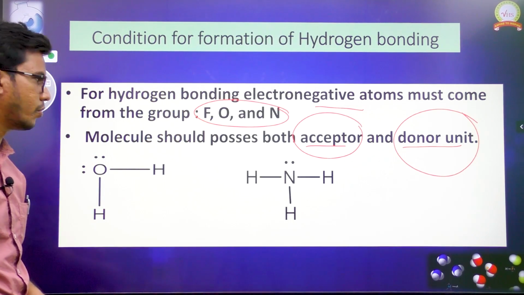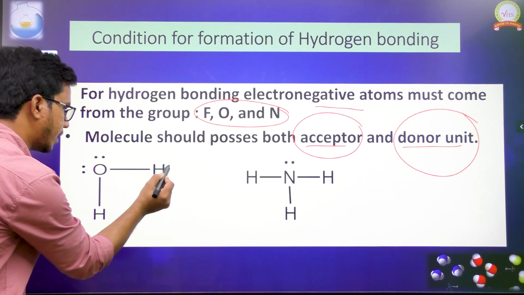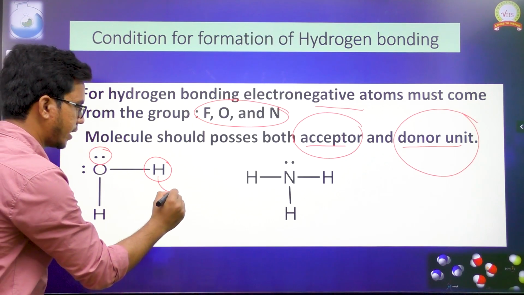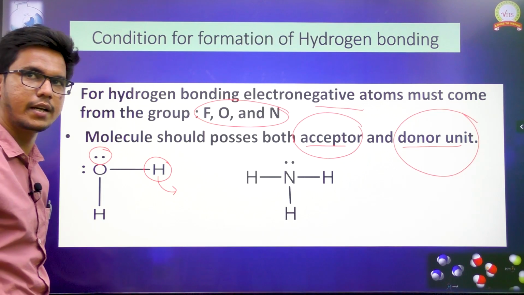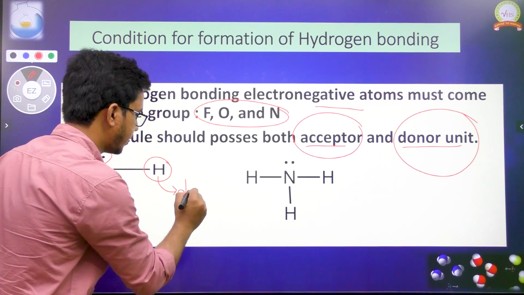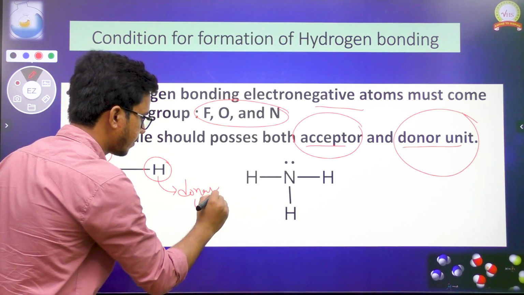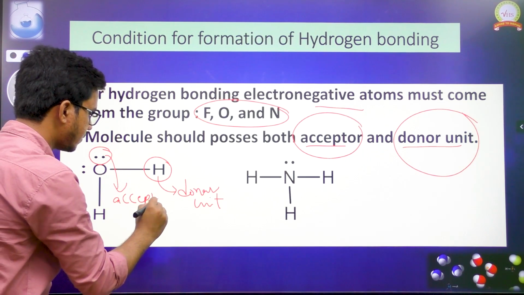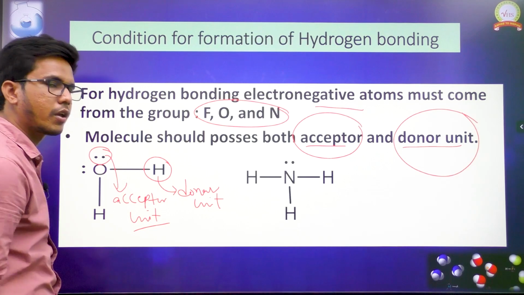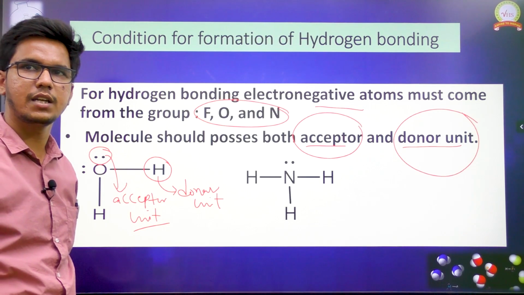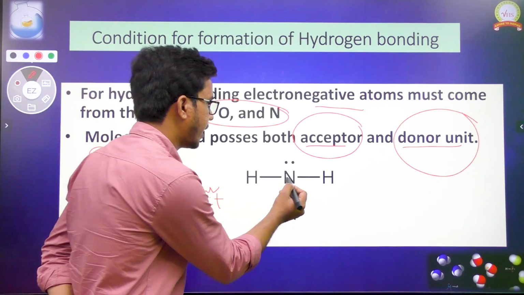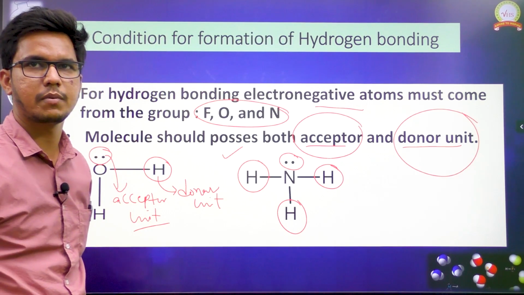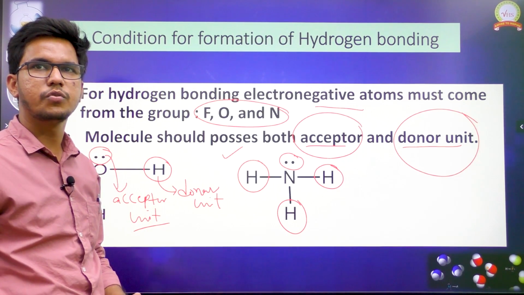Now if we take this example, oxygen is connected with hydrogen here and it contains a lone pair. This hydrogen, attached to a more electronegative atom, which might be oxygen, fluorine or nitrogen, is known as the donor unit. And the lone pair on the more electronegative atom is known as the acceptor unit. The molecule which possesses these two units can easily form hydrogen bonding. Now in this one, we have an acceptor unit and three donor units, because of which ammonia can form hydrogen bonding. These two must be there to form a hydrogen bond.